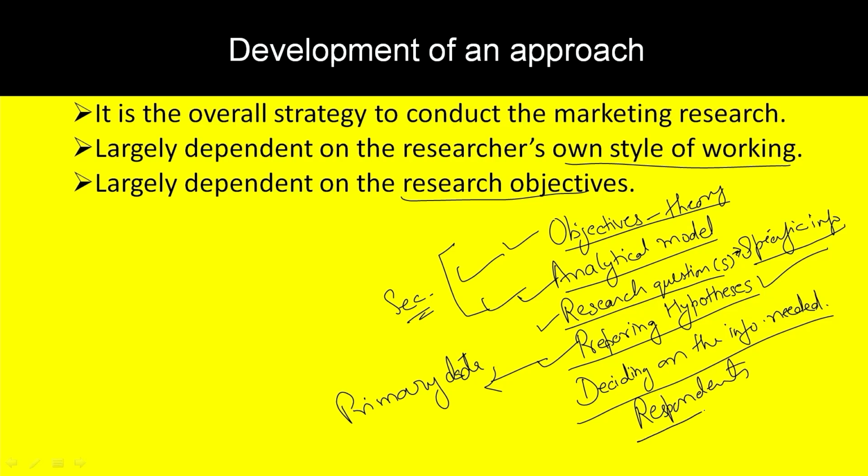So on the basis of all this information, he has come to know what the probable relationship can be, what information he needs, and who can be his respondent, and then he can go ahead now. I mean, he has prepared a kind of tentative plan of conducting the research, and now he can implement this plan. Okay.